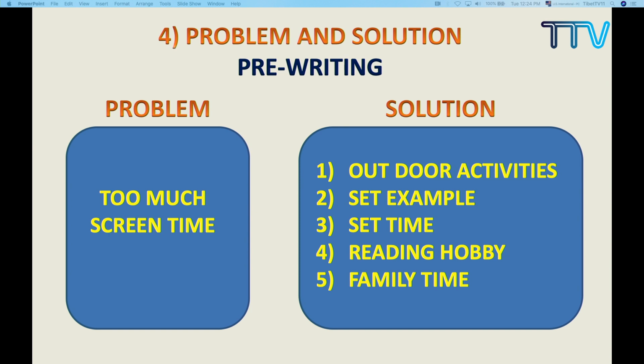I'm not saying that these are the last and the final. There are so many. So what do you do? You just first find one problem, and you try to find different types of solutions. Okay, this is just like a brainstorming. This is the pre-writing stage. You will be surprised to see so many solutions coming. Now you have got so many solutions, it's easy for you to select. Not 2, not 4, just the best 3 solutions on which you can write at length. So this is the writing process, pre-writing, when we are writing a problem solution.